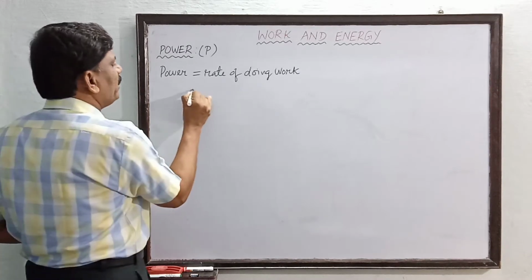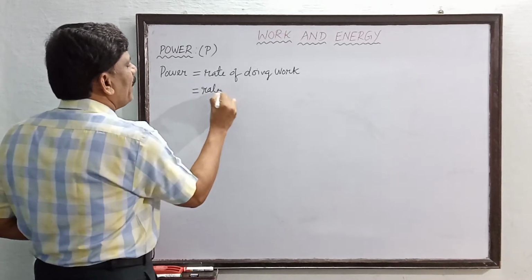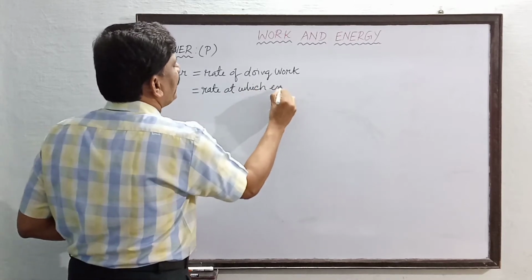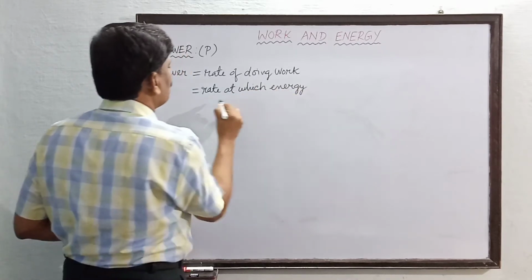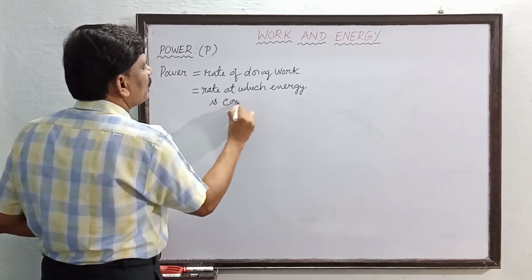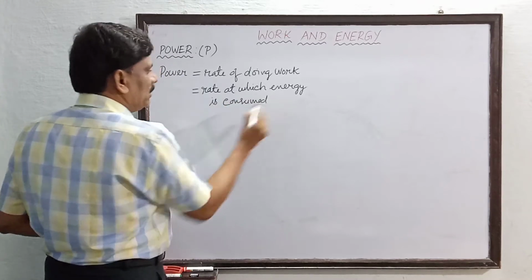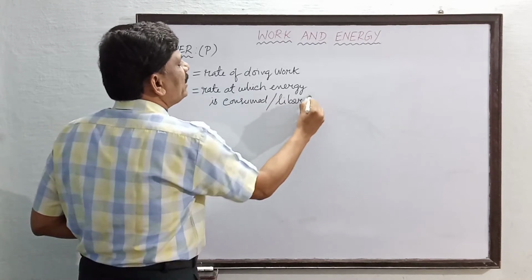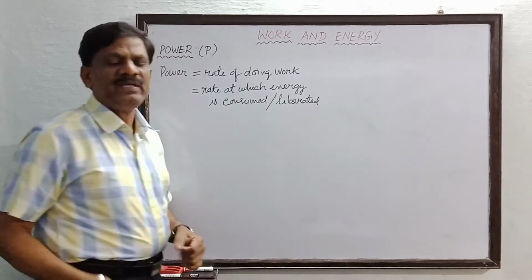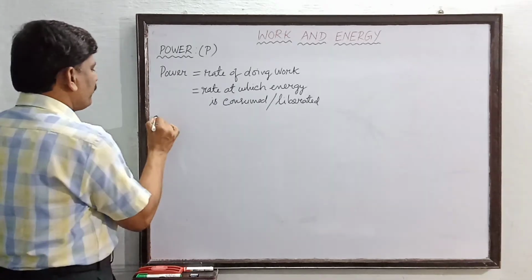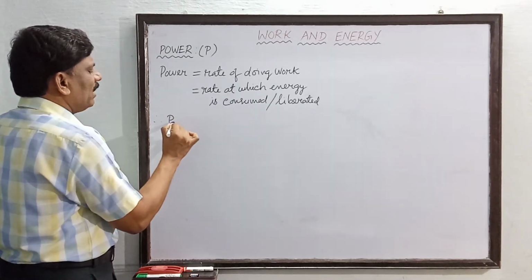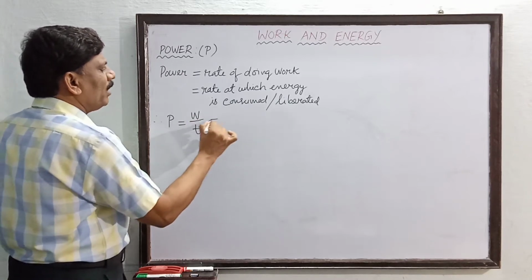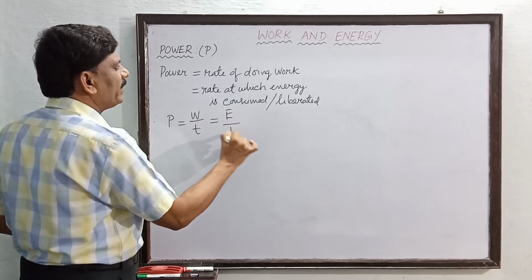It is also equal to the rate at which energy is consumed, or it is liberated. Liberated means energy is given out. Consumed means energy is taken in. Therefore, power is equal to work done divided by time, or this is equal to energy divided by time.